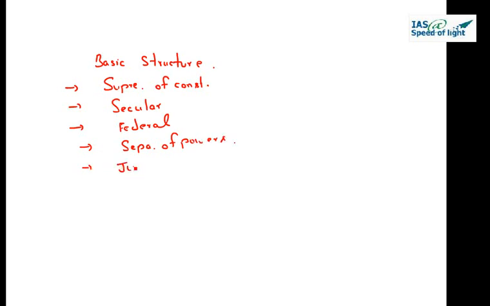Judicial review in itself is a basic structure of the Constitution, and Parliament cannot say the Supreme Court cannot review the laws passed by Parliament for the violation of fundamental rights or the violation of the Constitution, and obviously to build up a welfare state. These are some of the things included in the basic structure, and the Keshwanand Bharti case,